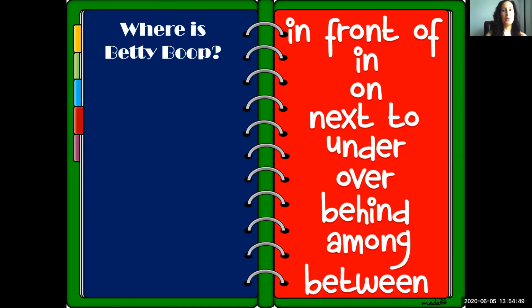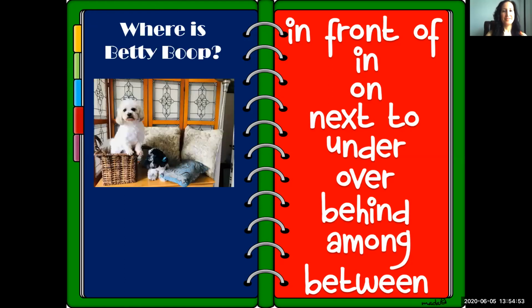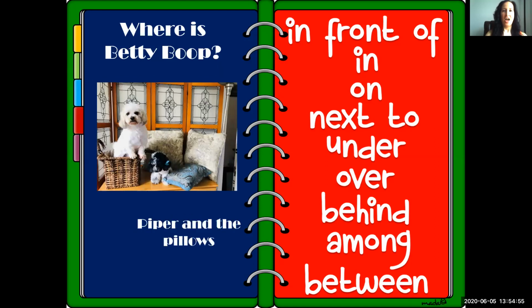Where is Betty Boop? You wondering who this is? This is Piper. Piper is Betty Boop's older brother. Piper likes to get in the action of things. So where is Betty Boop? Is Betty Boop in front of Piper and the pillows? Remember, this is Piper and these are the two pillows.